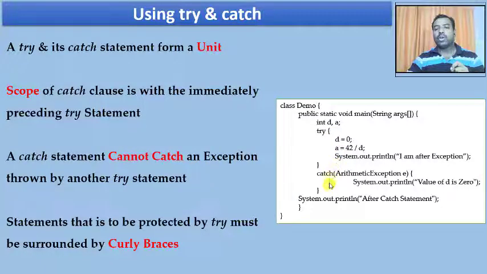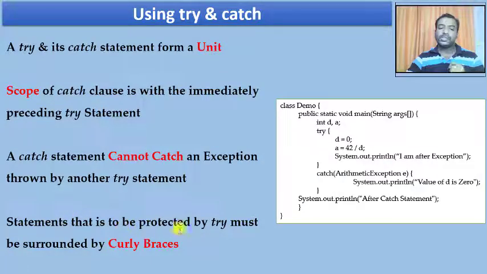Now, if I'm going to have one more try statement after this, even if that try block is throwing the same type of error, the catch is not going to catch those exception objects, because this catch is attached with this try, and this will always receive the exception object only from this try block.